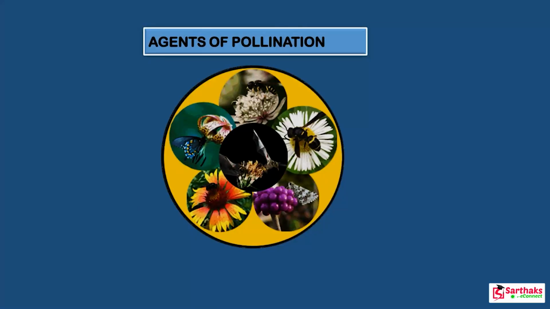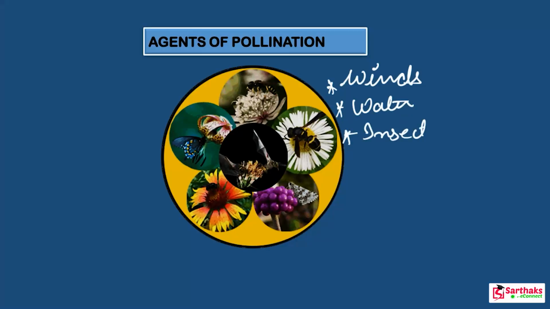There are different agents of pollination. These agents are wind, and there is also water, as well as insects and birds. These are the different agents of pollination. So what do we mean by agents? Actually, agents means that they take the pollen grain from one flower or one part of the plant and give it to another part of the plant.